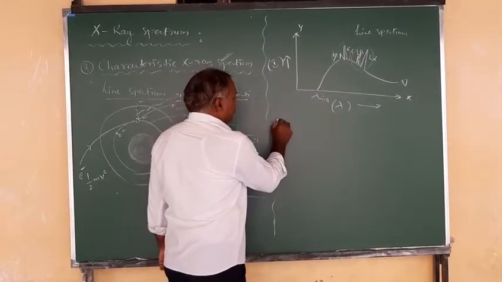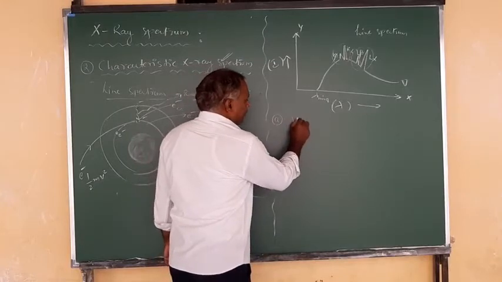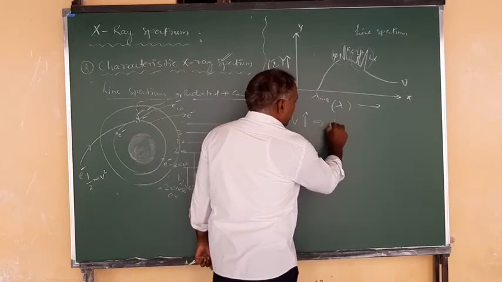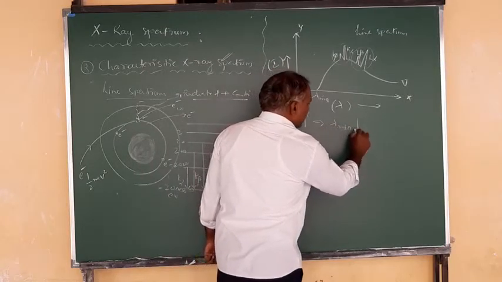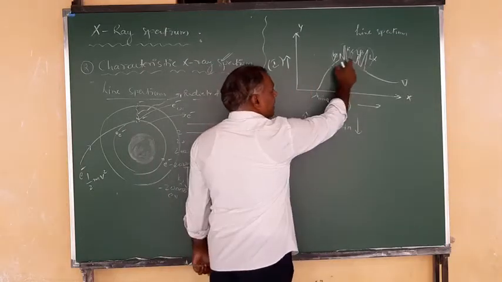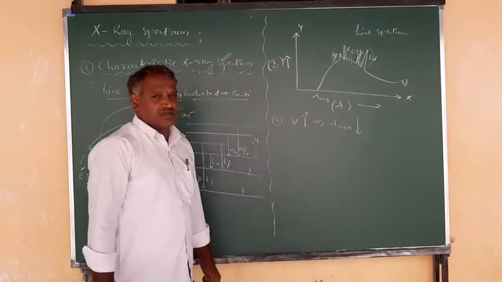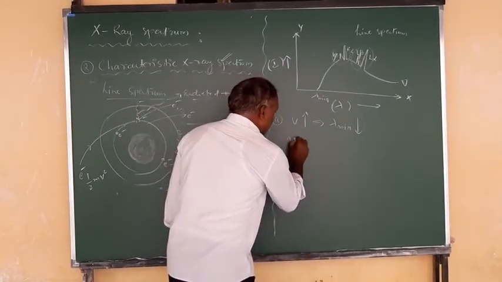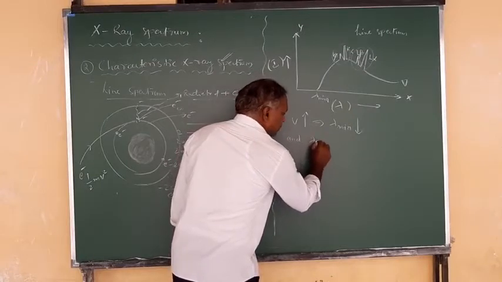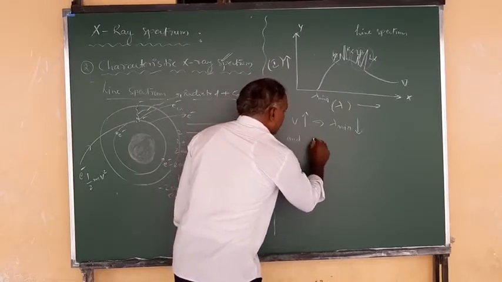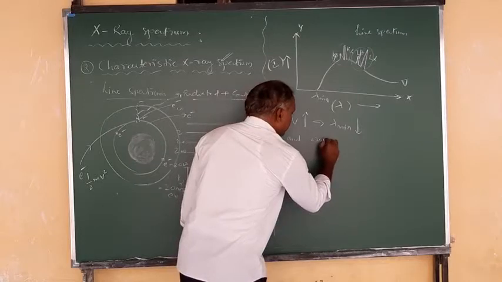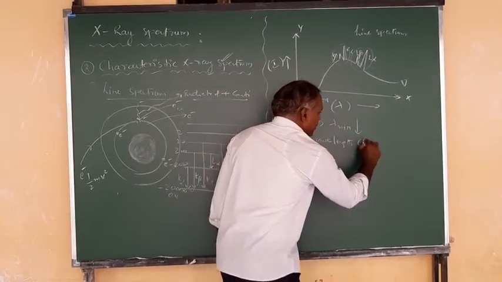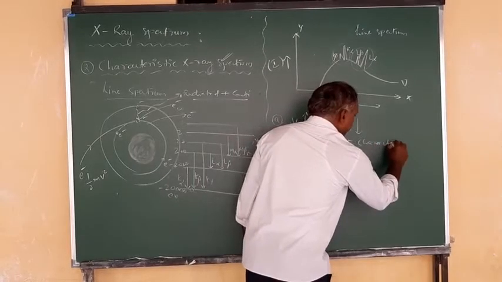The important points: first, if the operating potential V increases, lambda minimum decreases. And the wavelength of the characteristic X-rays remains constant.